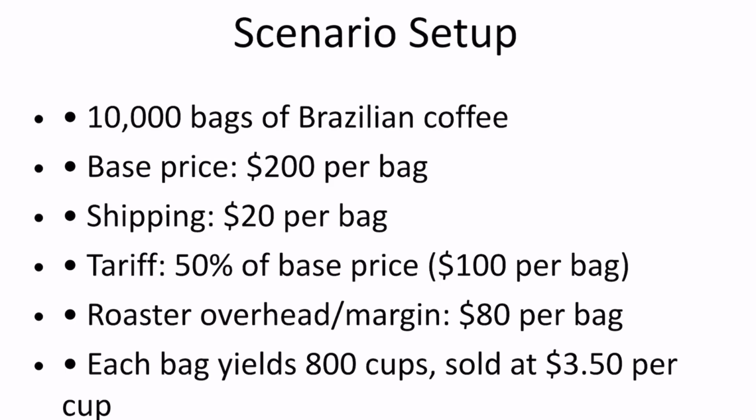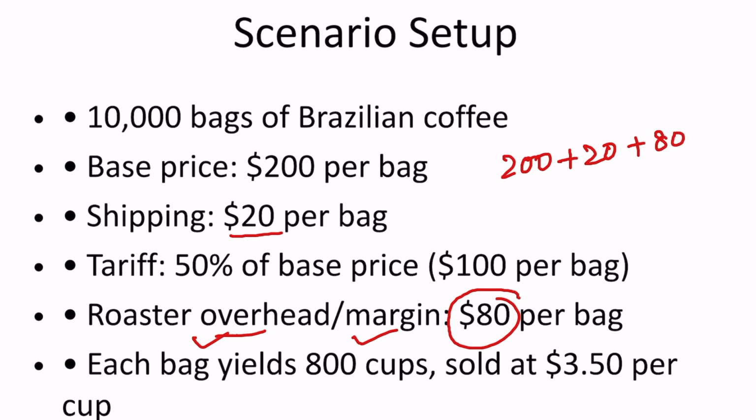So, here's the scenario. A US roaster imports 10,000 bags of Brazilian coffee. The base price for these bags is $200 per bag. Shipping is $20 per bag, and there is roaster overhead, or you can say margin, of $80 per bag. So before tariff, the price of each of these coffee bags was $200 base price plus $20 shipping plus $80 overhead margin. Therefore, before tariff, each bag of coffee is $300.